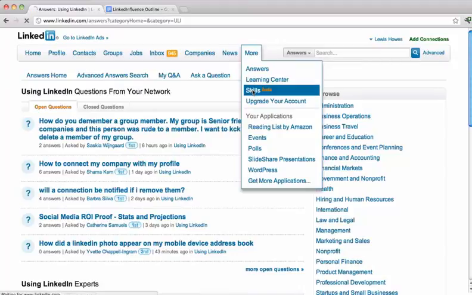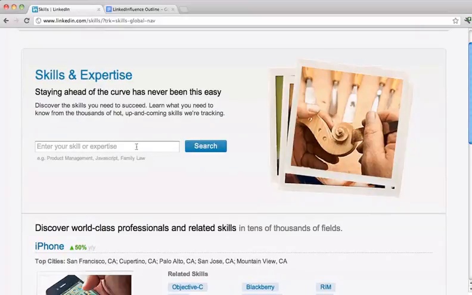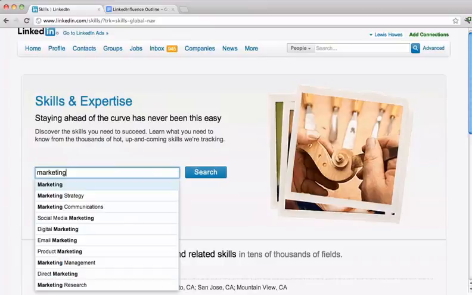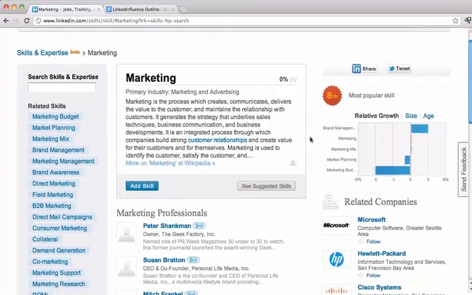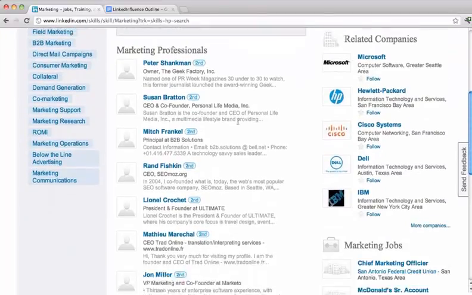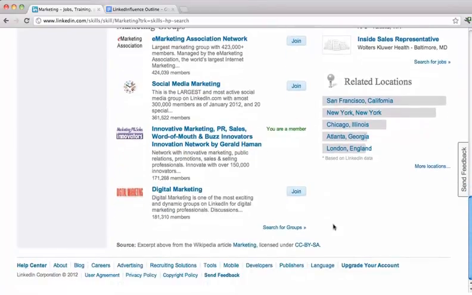The Skills Center right here. This is still in beta, but you can just type in different skills and see what's available. I would type in marketing, and you can see what pops up here. Just gives you some information about marketing. It tells you related companies to marketing, marketing professionals in your network, the marketing groups, related locations, etc., etc.